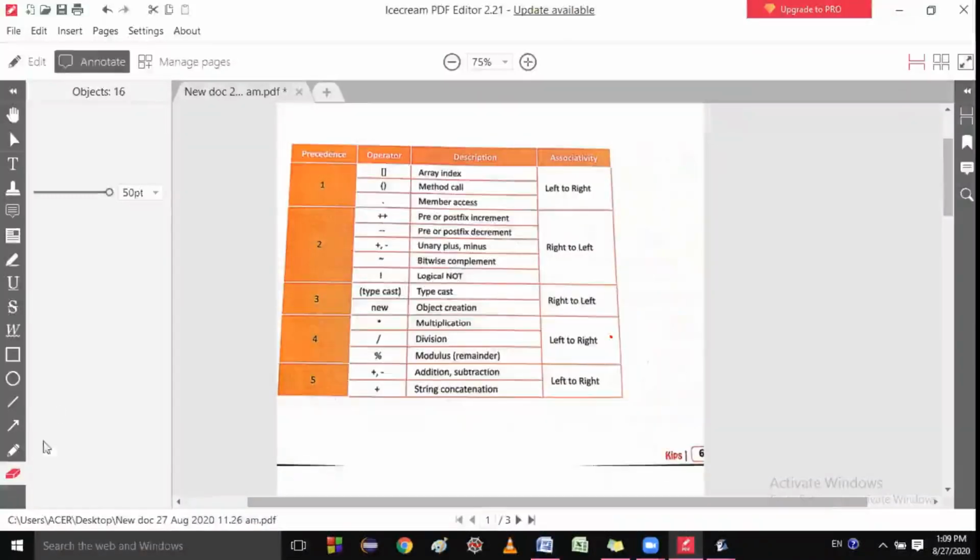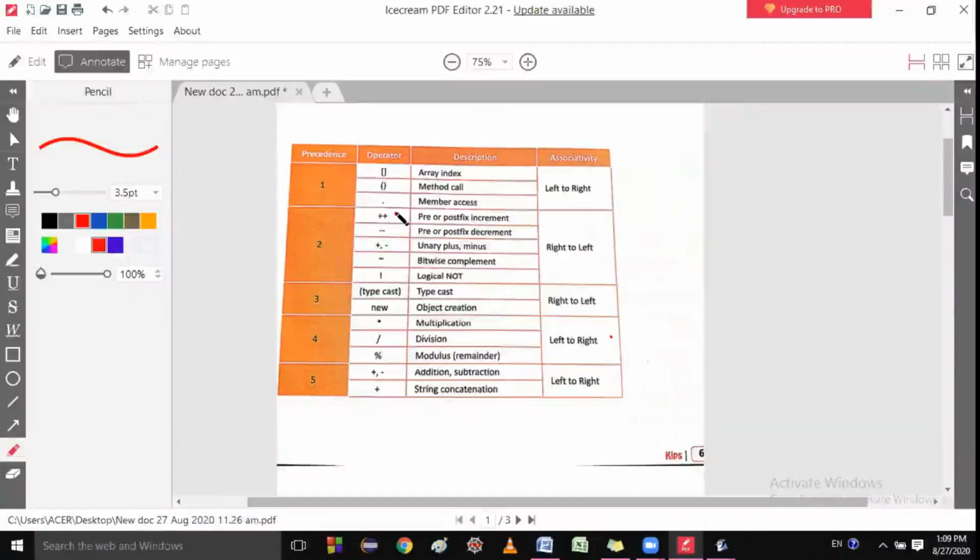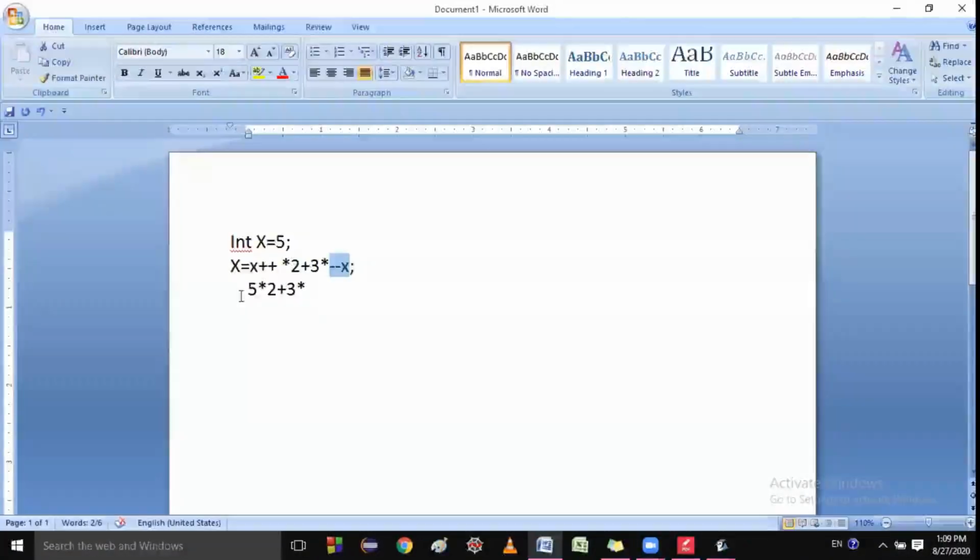Pre increment and post increment have the same priority, but if in the expression there are the same operators, then its associativity is from right to left. So that's why I am solving this one first. Otherwise, if the precedence is from that, where is the precedence, from where is it, what did I say?